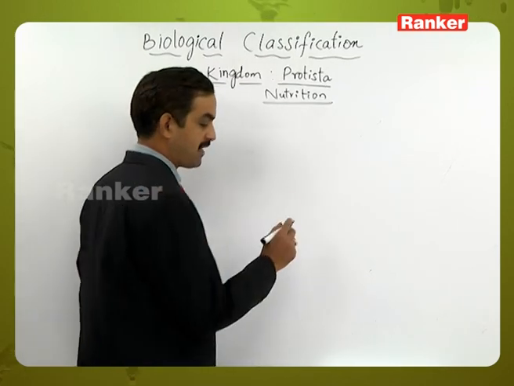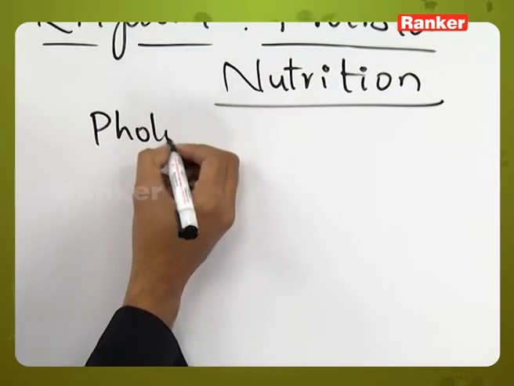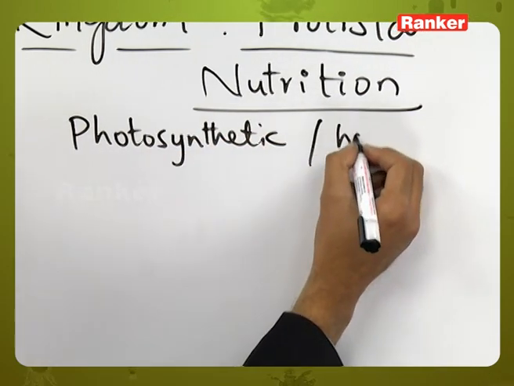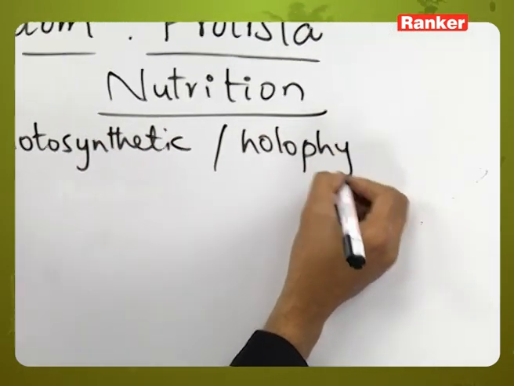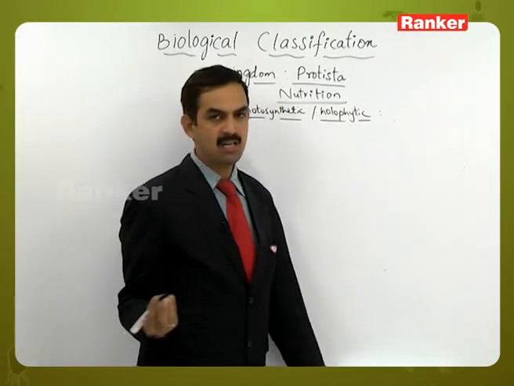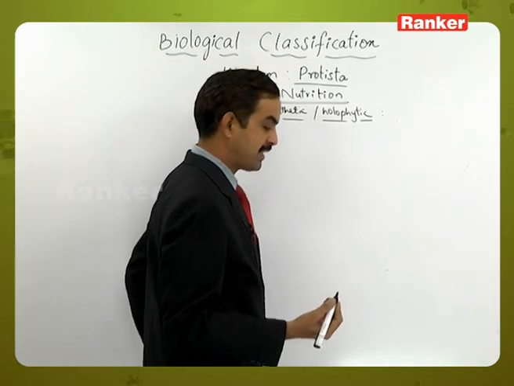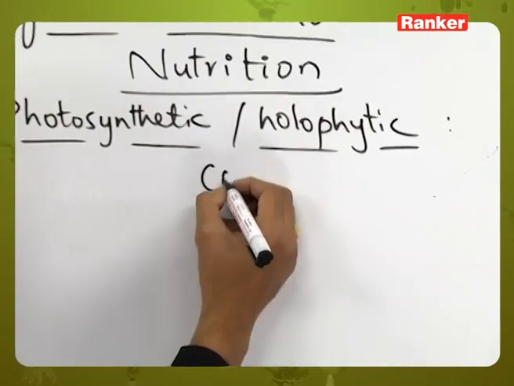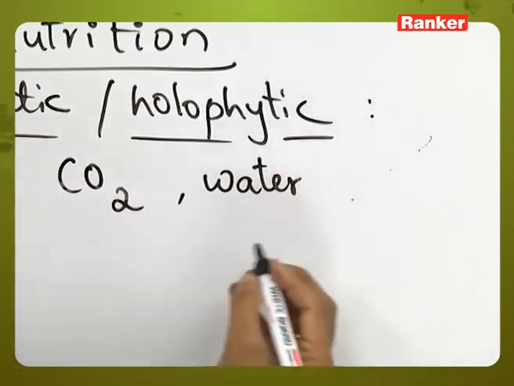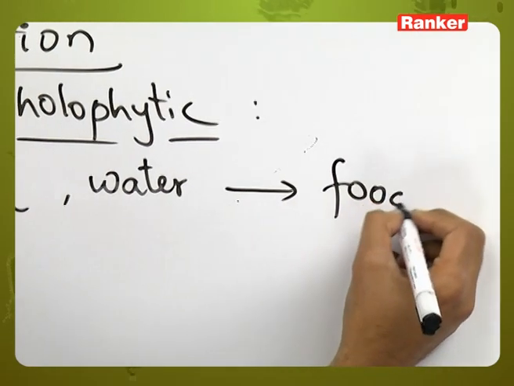Based on that, the first type of nutrition is the photosynthetic or holophytic type of nutrition. In this, they perform the photosynthetic process by absorbing carbon dioxide from the atmosphere and taking water, and with the help of these two they produce the food materials.